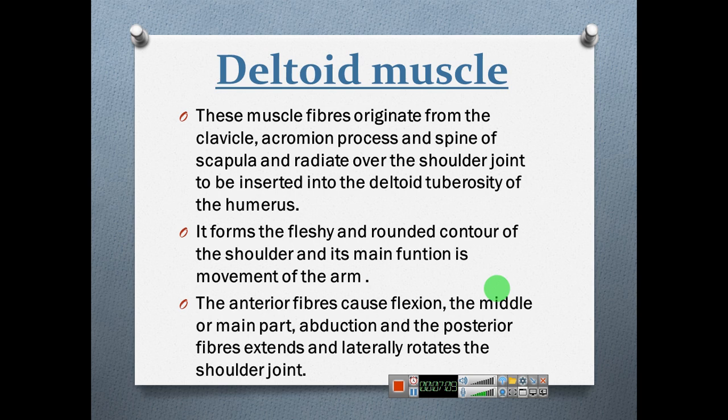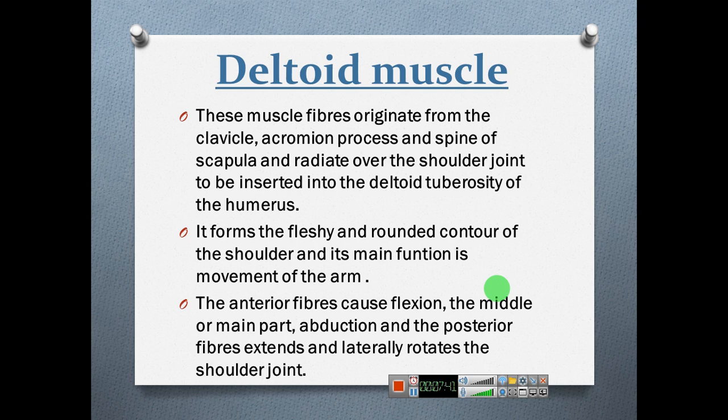Can you remember where this muscle originates, especially in the shoulder joint? It originates from the clavicle. Can you remember where the acromion process is, the tip of the clavicle bone, and the spine of scapula?